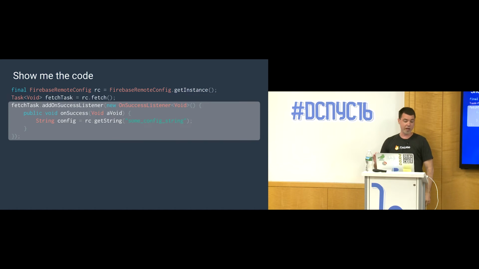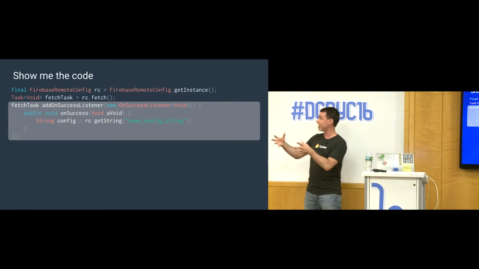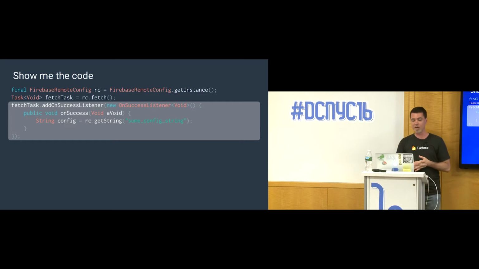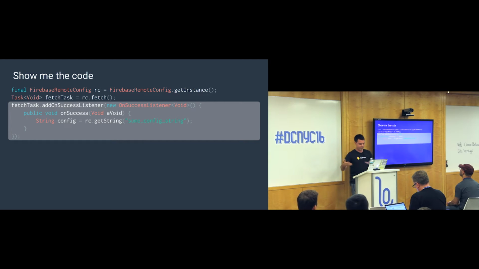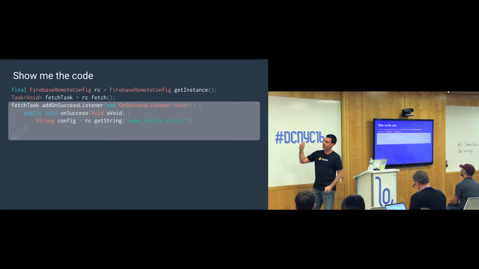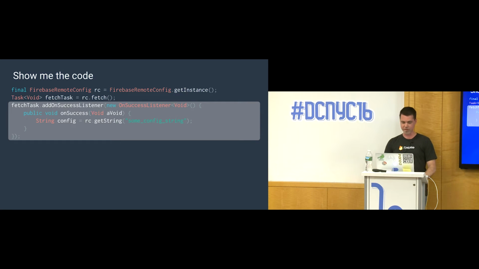And then you register an onSuccess listener, and that success listener, again, needs to be parameterized by the same type as the task. And inside the onSuccess method, you're going to get a void, which is nothing, of course, so this is not the best example. But after the onSuccess callback completes, you know that remote config has values for you. So this is a basic, straightforward example of how you use remote config and how a task basically works.